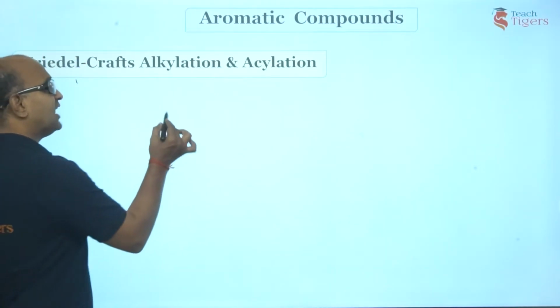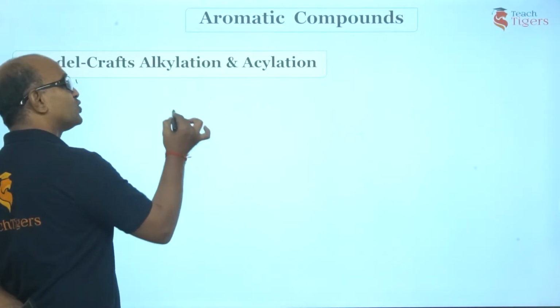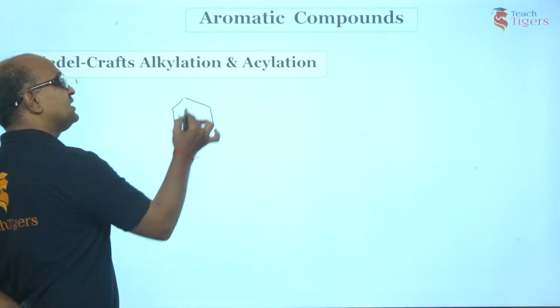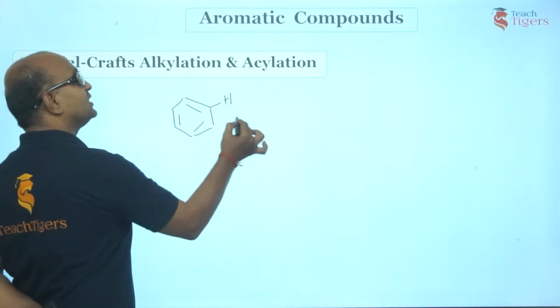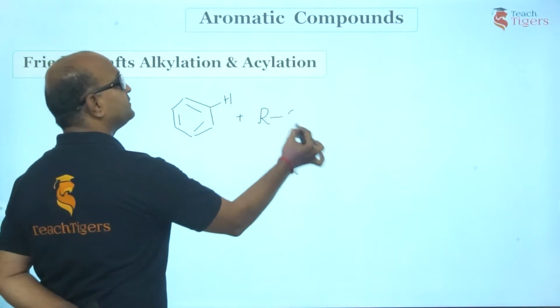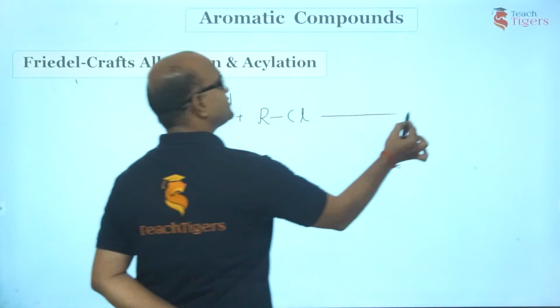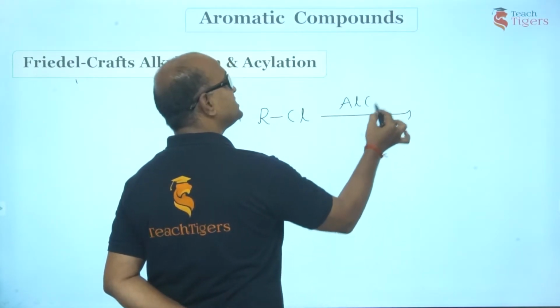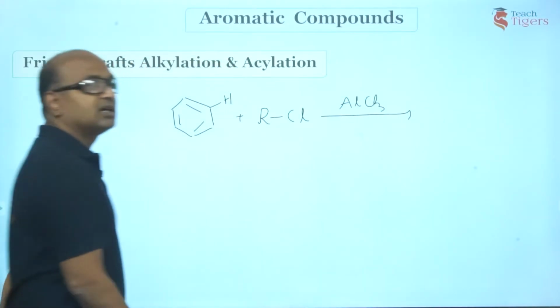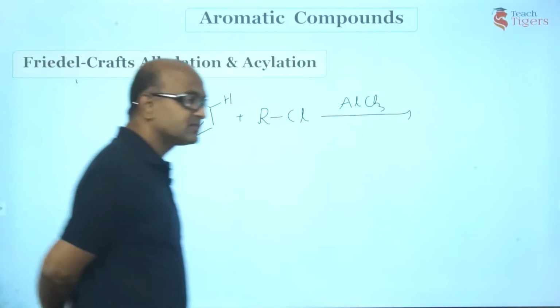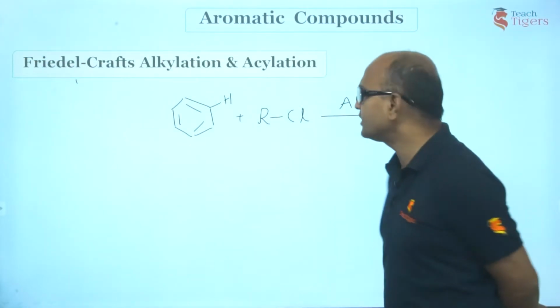What is Friedel-Crafts alkylation? First, I would like to show you. This is benzene which is treated with alkyl chloride, generally in the presence of AlCl3. This is a catalyst which is acting as a Lewis acid. Alright guys, so what do you get here?